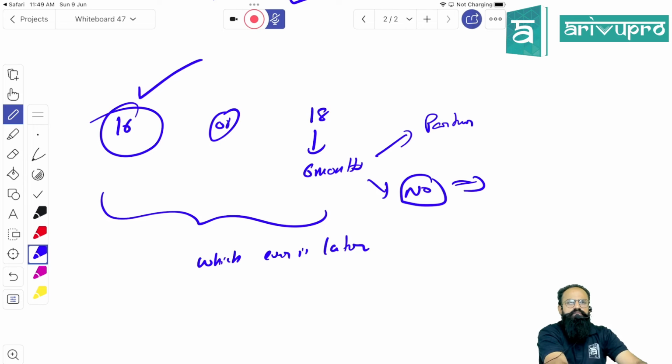So if the minor, after becoming a major, decides to leave the firm, is he entitled to get anything? Yes. The day you are exiting, you are entitled to get whatever your share was. What was your share? 20%. The 20% will be given to you, and then only you will go out.